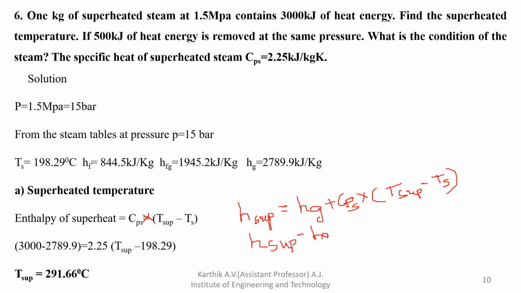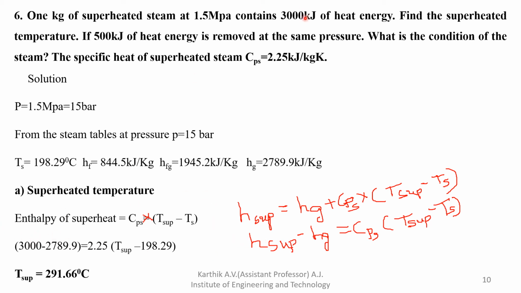So H superheated minus Hg is equal to the remaining term, CPS into T superheated minus T saturated. Okay, so this is the actual formula.